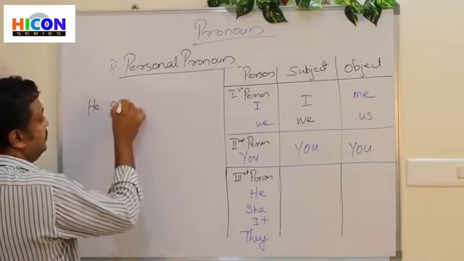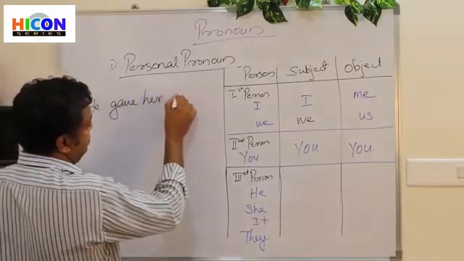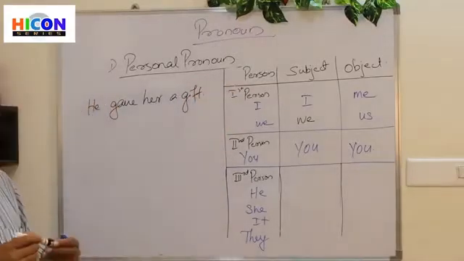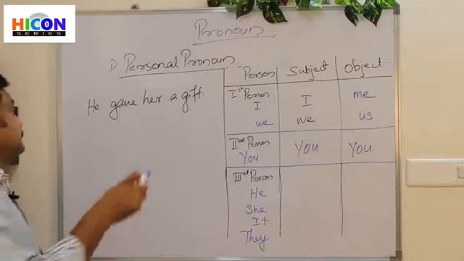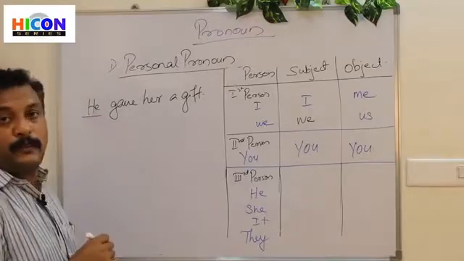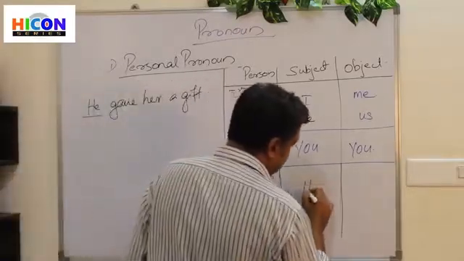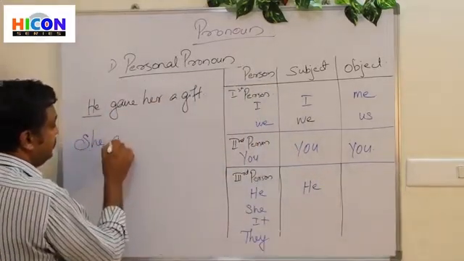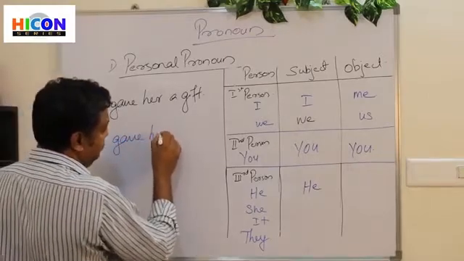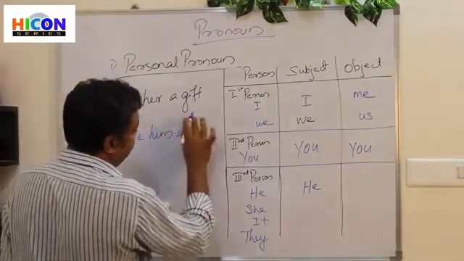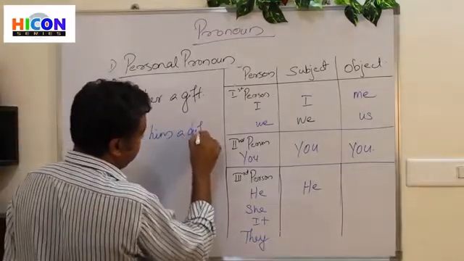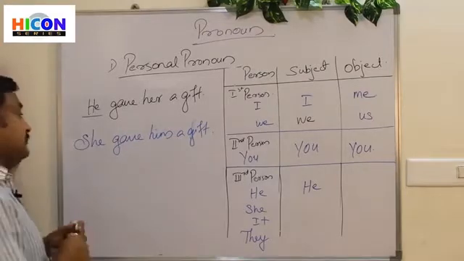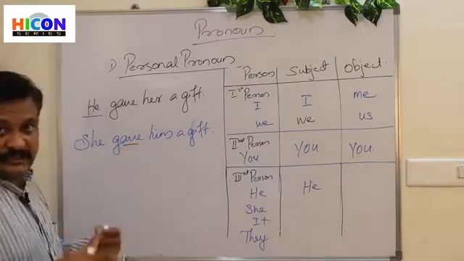He gave her a gift. See, he is directly used as the subject. When we say she gave him a gift, here again gave is the verb. I'm not changing the verb, it's not to create confusion.